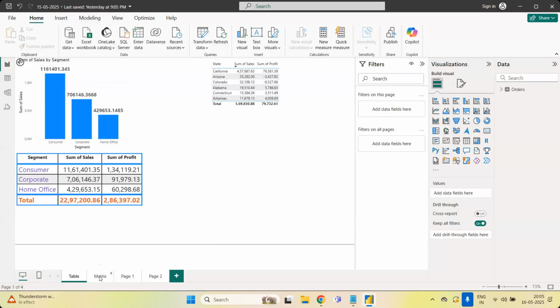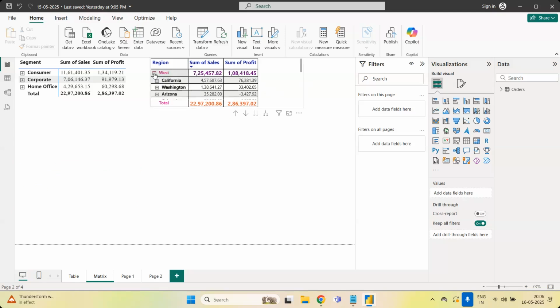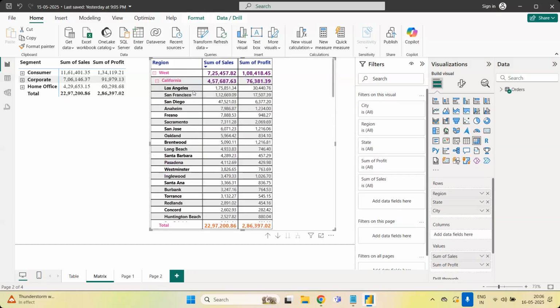And when it comes to this one, I'll say region wise. When I observed region wise, it showed that the western region has made more sales. At the same time, profit also is from the west region, and within the west region we have the top states as California and Washington. So I'm just going to say whatever I have observed in this way. And within California, Los Angeles is making the most sales, followed by San Francisco.